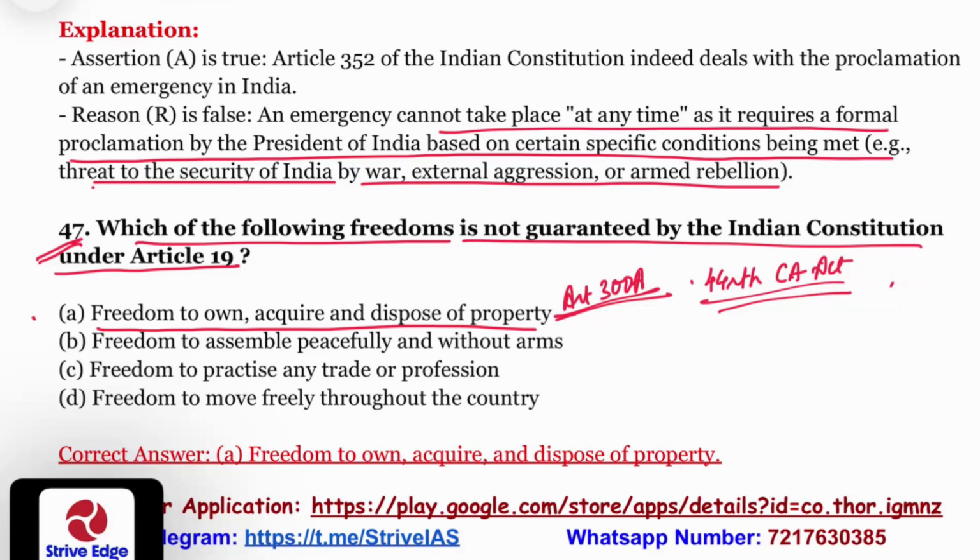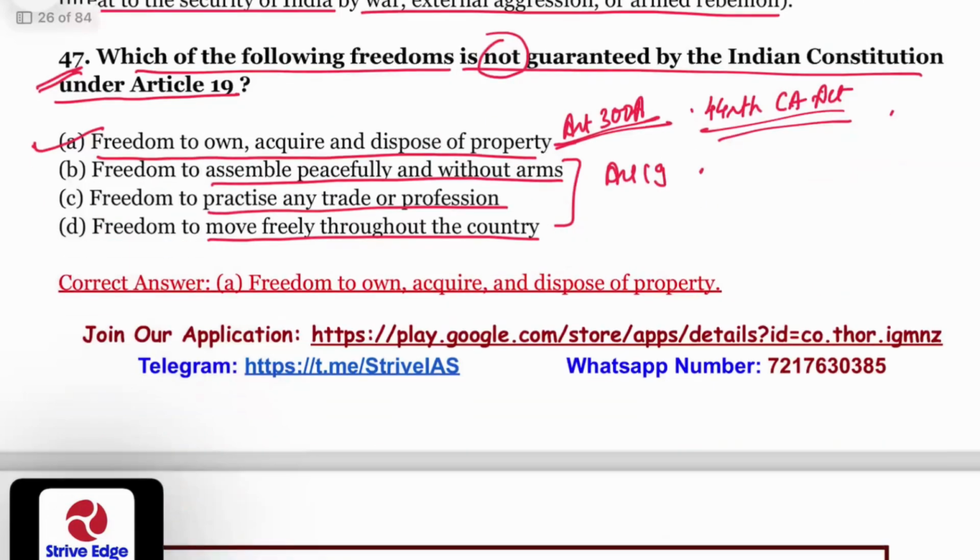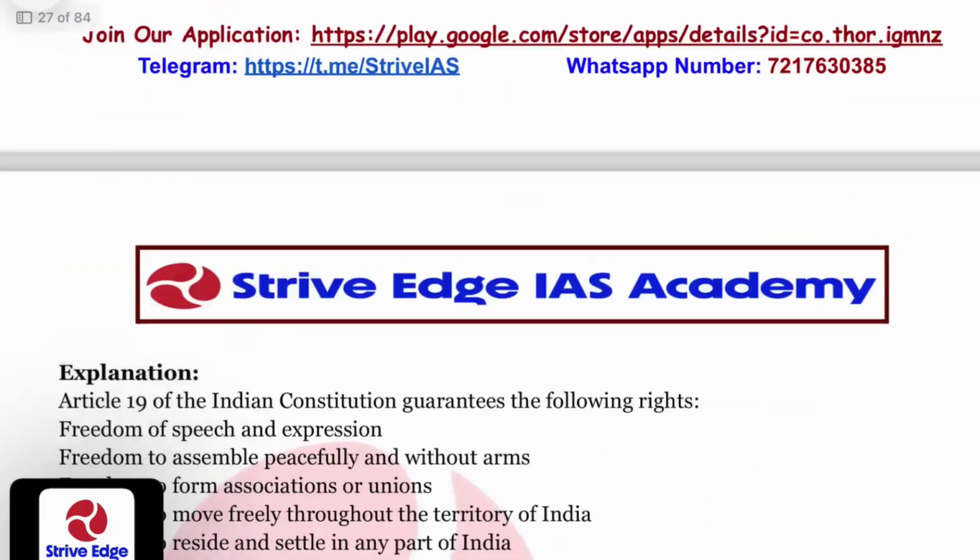So, since it has asked which is not guaranteed under Article 19, it is option A. The rest three are guaranteed under Article 19: assemble peacefully and without arms, practice any trade or profession, move freely throughout the country. A is the correct answer.